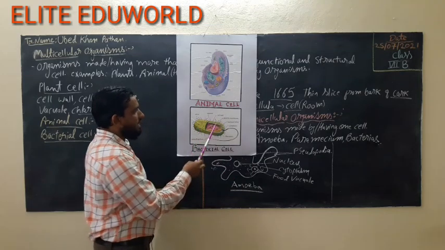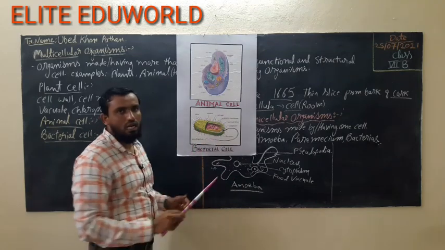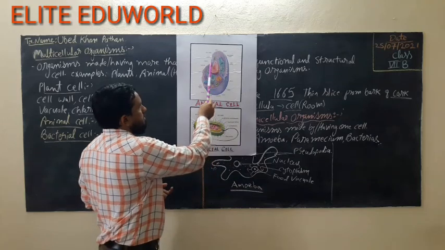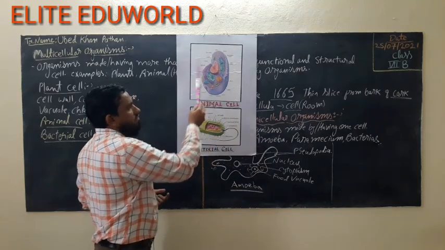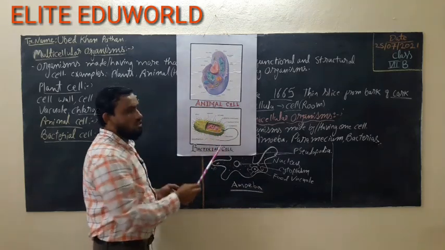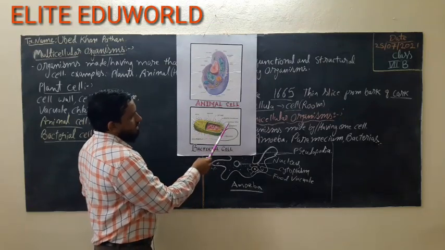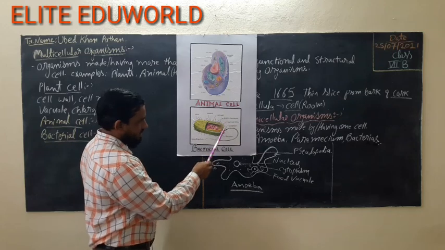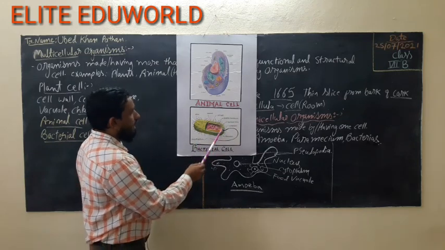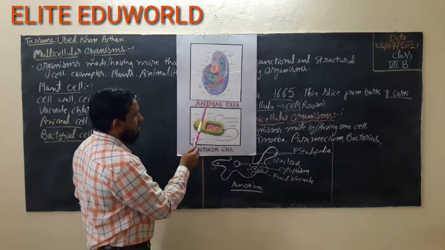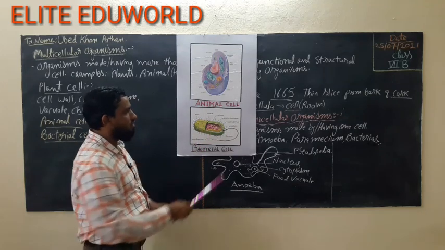The difference is that their nuclear membrane is not well developed, and animals and plants have the nuclear membrane well developed. A prokaryotic cell does not have a well-developed nuclear membrane, and the genetic material is given the name nucleoid. It has the DNA. This is the outermost layer, called the cell wall. A bacterial cell also has the cell wall.